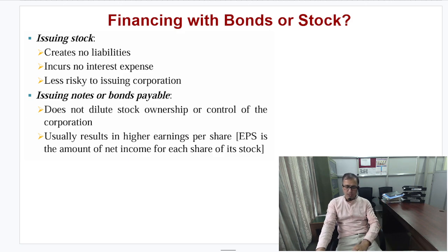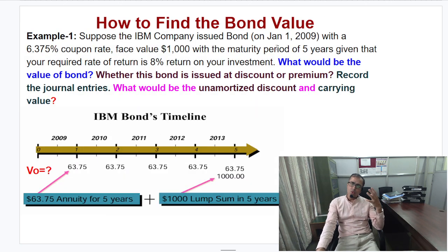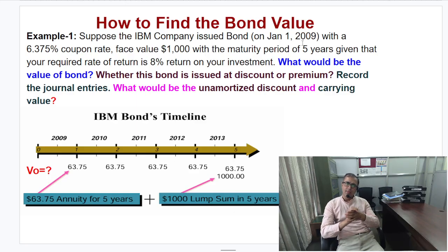Now let's move to the question of how to find the bond value. Let's move to the discussion of this important question. For example, suppose IBM issued bonds on Jan 1st 2009 with a coupon rate of 6.375%, face value of 1000, and a maturity period of 5 years, and given your required rate of return on investment, the YTM, is 8%.